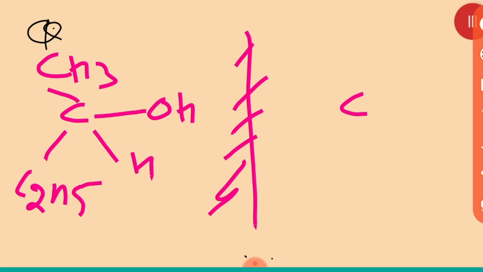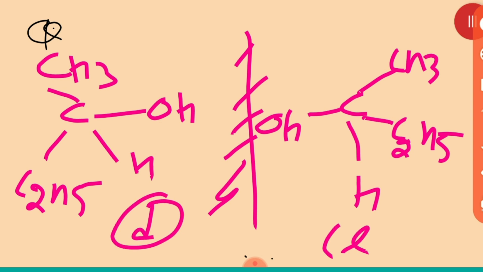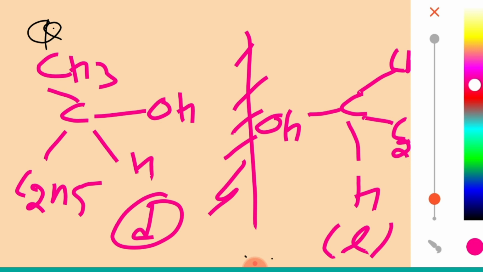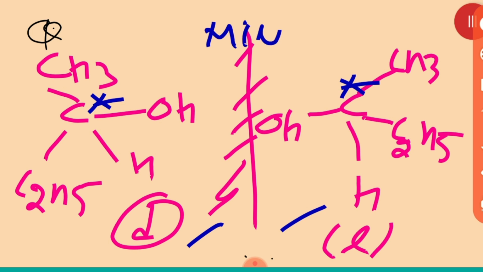So carbon. This OH will come here, and this is CH3, and this is C2H5. This is H. This will be called D and this is called L. And students, just remember one thing, after the 180-degree rotation also, they will not remain superimposable. So this is non-superimposable. This is a mirror. Just remember that an asymmetric carbon is always non-superimposable. Is that clear? So just remember this thing.